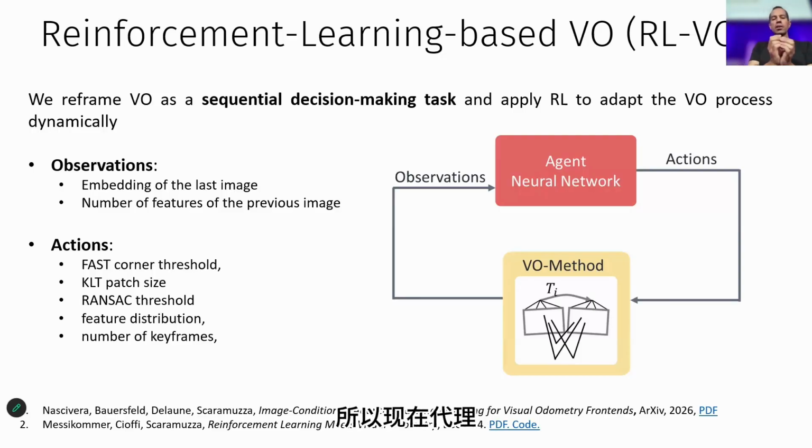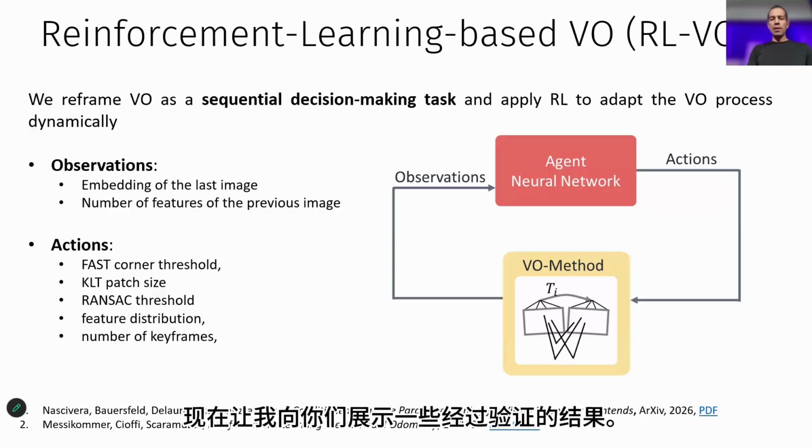So now the agent predicts actions that are not control commands, but they can be the fast corner detection threshold, KLT patch size, RANSAC threshold, feature distribution, number of keyframes. And the observation to the agents are images. Well, training from images is too costly, so we train on an embedding of 128 features. And now let me show you some qualitative results.